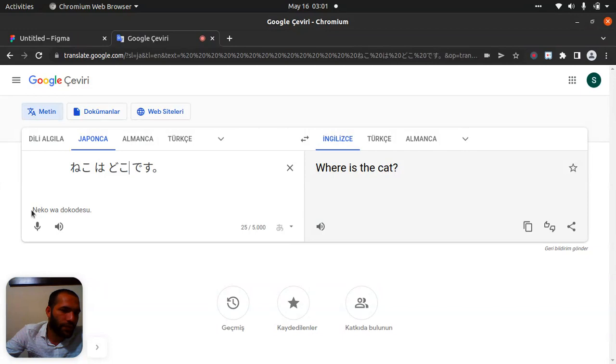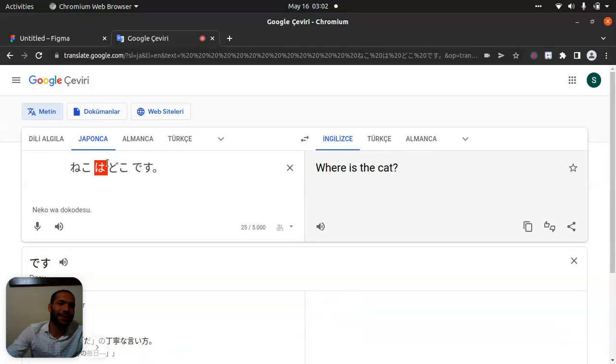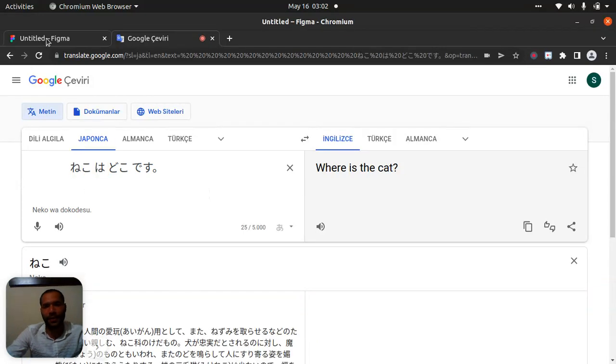Neko wa before. The first one will be our noun. Another one will be our topic marker. Then doko will be where, and desu will be is or am. But in this case, it will be is. Where is the cat? Okay, I think you got it.